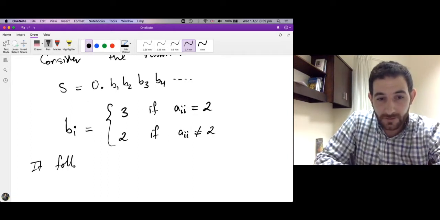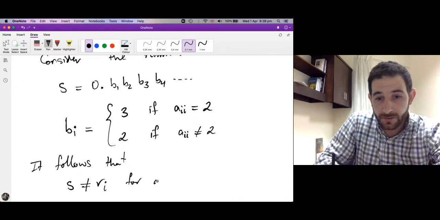In this construction, if we define this number S in this way, it follows that S is not equal to Ri for all i, 1, 2, 3, and so on.